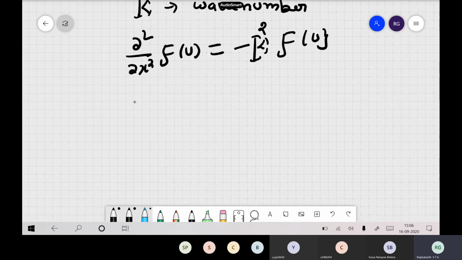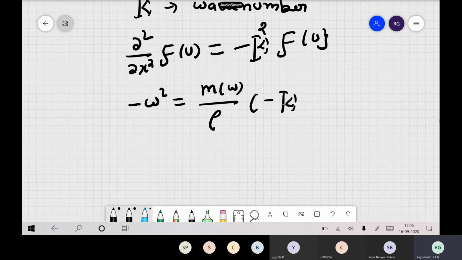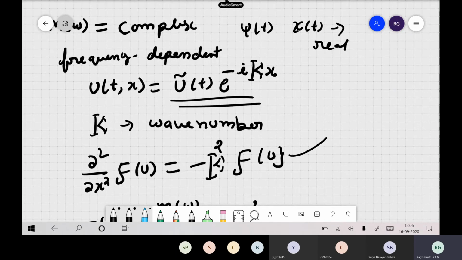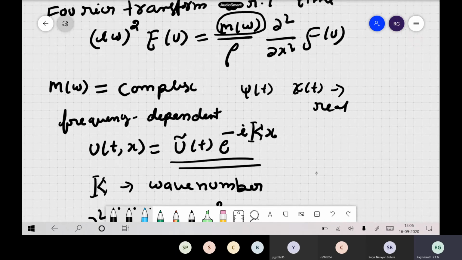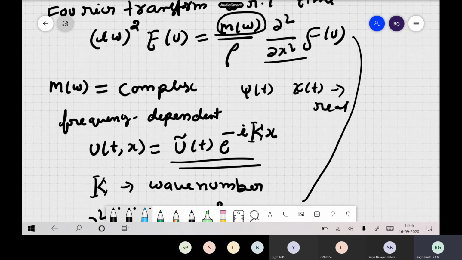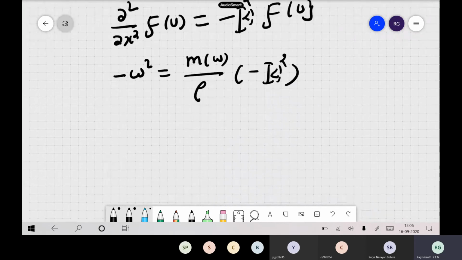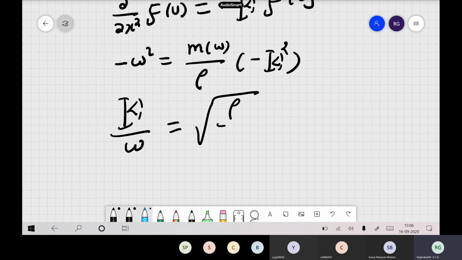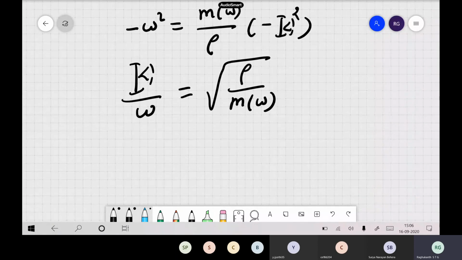Or you can write this as k/ω, which is what we are interested in: k/ω equals the square root of ρ/M(ω).